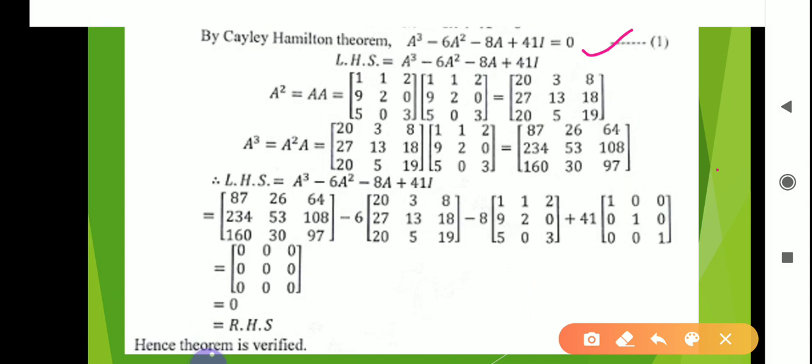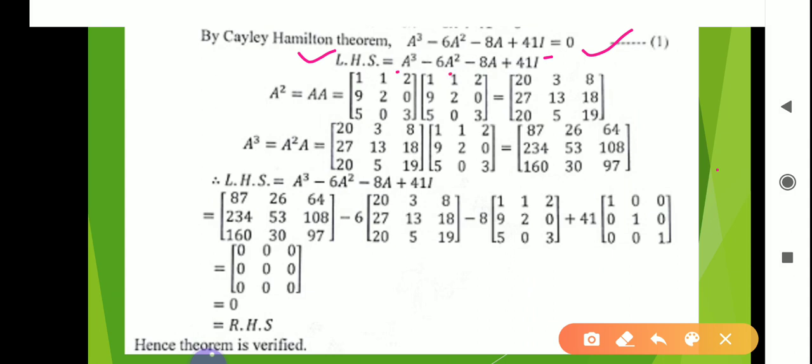We have to check whether this equation is satisfied or not. Okay, so A cube minus 6A square minus 8A plus 41A. We can't add 41 here, because this is matrix addition or matrix subtraction. We have to take I, meaning the identity matrix here, so 41I. Now if we take LHS, for LHS: A cube minus 6A square minus 8A plus 41I.